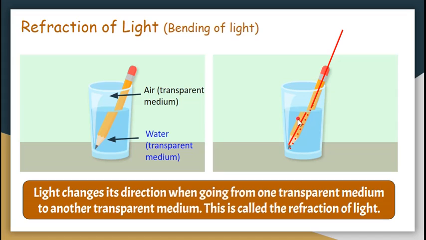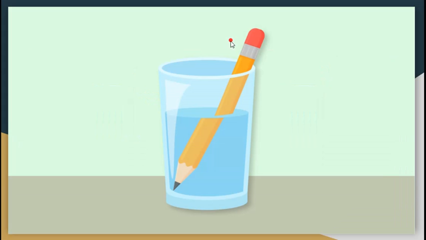This bending of light or the change in direction of light when going from one transparent medium to the another is called refraction of light. Refraction of light can also be called bending of light. This was all about refraction that we had to know.